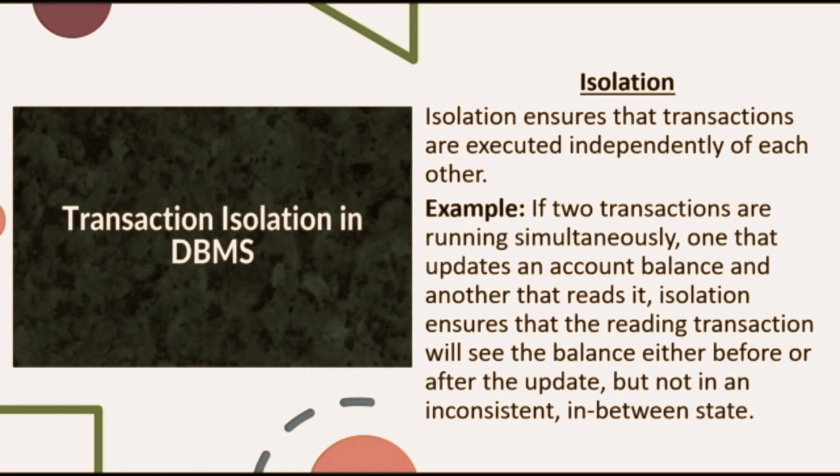Isolation ensures that the transactions are executed independently of each other. This means that the intermediate state of the transaction is invisible to the other transactions, preventing dirty reads or other anomalies. Essentially, it ensures that concurrently running transactions do not interfere with each other. For example, if two transactions are running simultaneously, one that updates an account balance and another that reads it, isolation ensures that the reading transaction will see the balance either before or after the update, but not in an inconsistent in-between state. However, isolation does not address the persistence of changes after the transaction is committed, so it is not the answer.